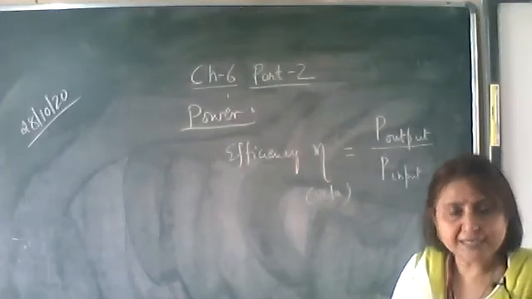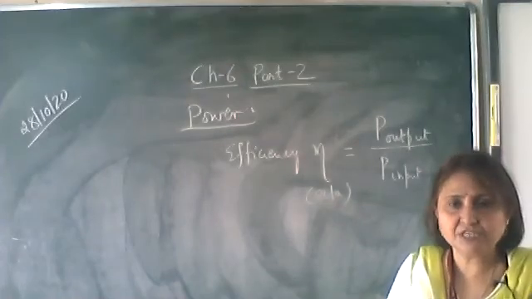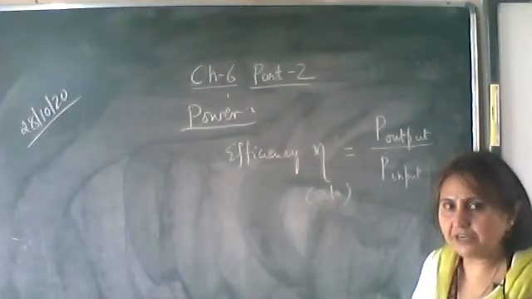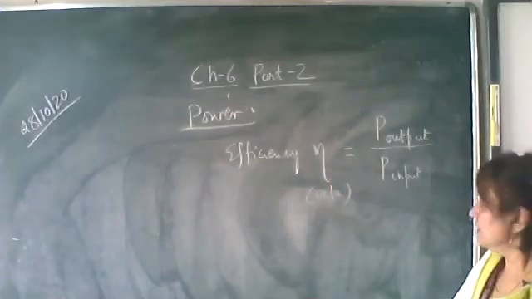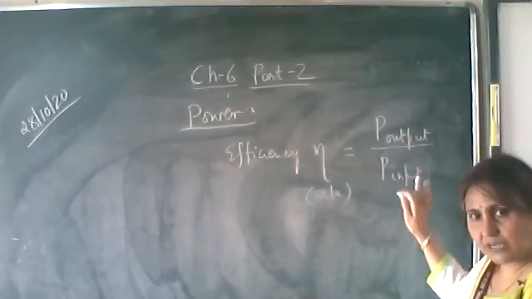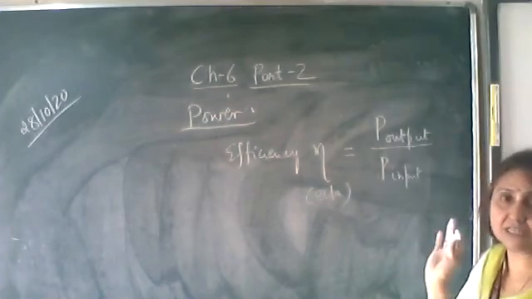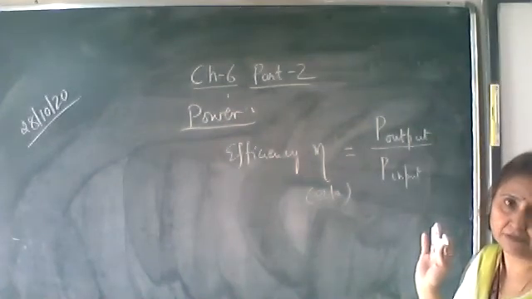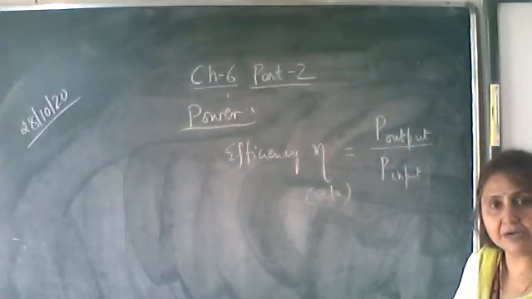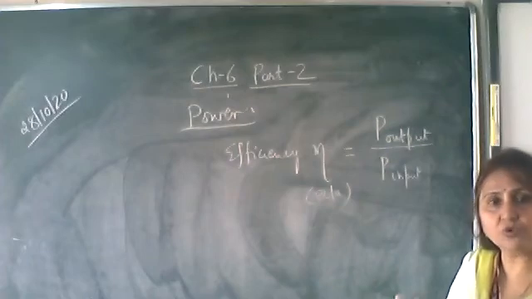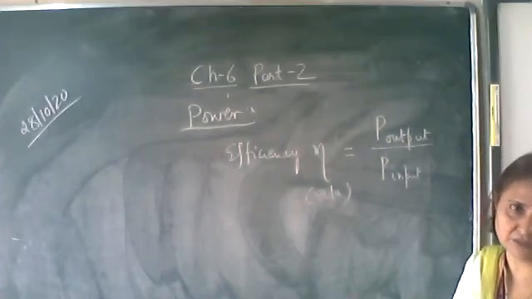For an ideal machine, the efficiency is 100%. Generally we find efficiency in percentage. Whatever input power is given, the same output is obtained, so the efficiency of the machine is 100%. That is, output power is equal to input power. But this is only for an ideal machine.